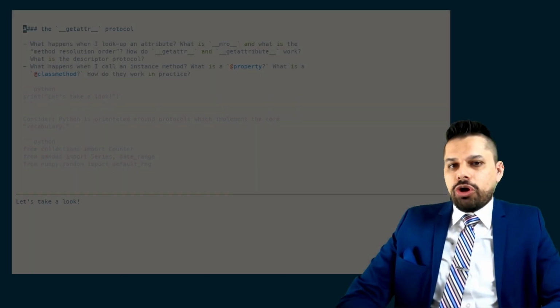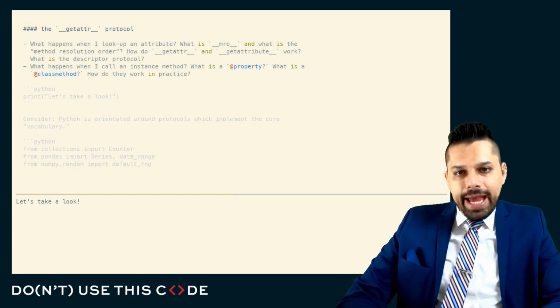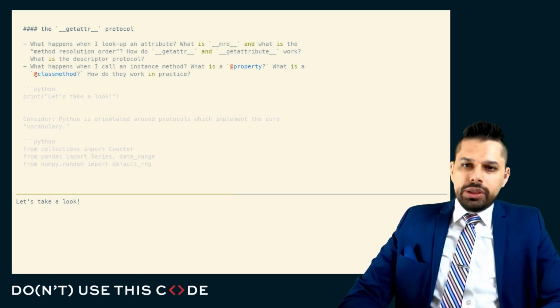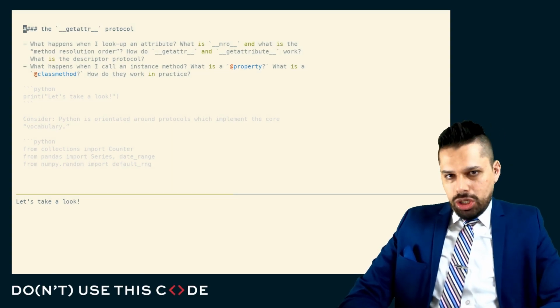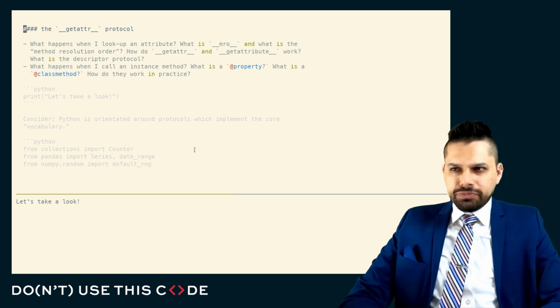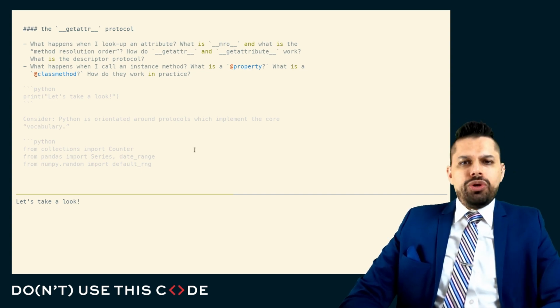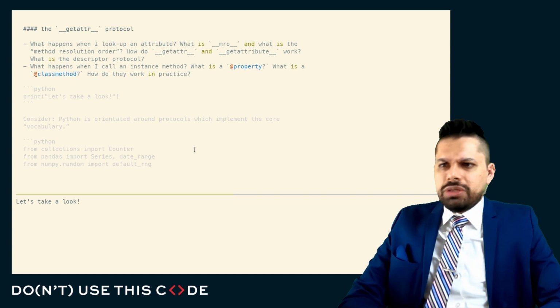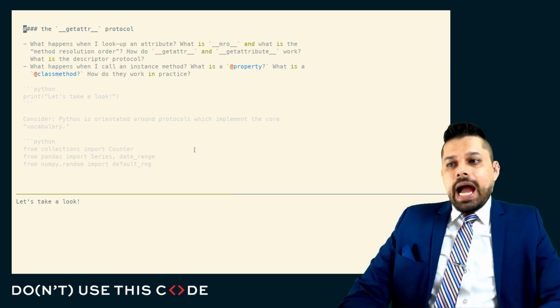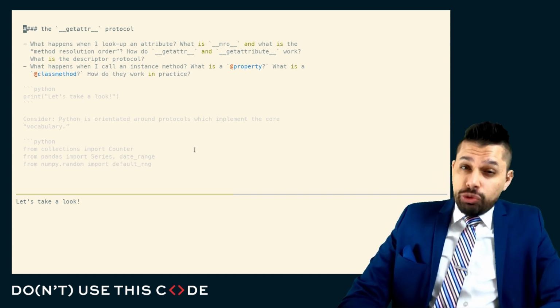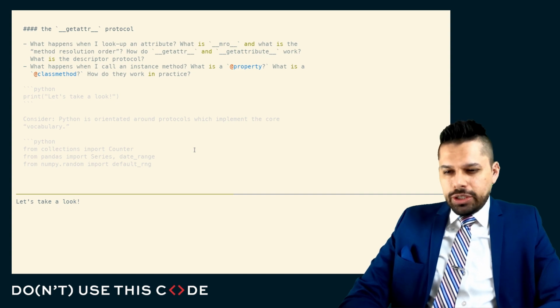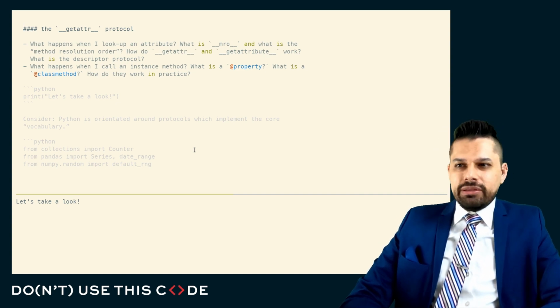I want to start off by talking about our friend, the get attribute protocol. I want to share with you a little bit more about what the MRO really does for us, how it integrates with this protocol, this being one of the most important core protocols in Python. I want to talk a little bit about what the descriptor protocol is and give you a particular sense of how the protocols in Python are designed.